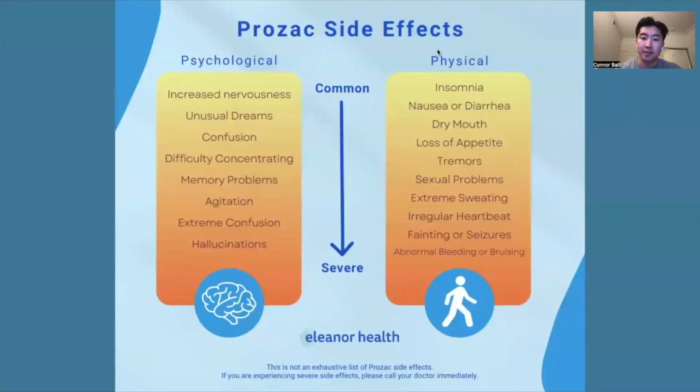Okay, that sounds good. Patients tend to experience side effects that can either be categorized as psychological or physical. The most common psychological side effects are increased nervousness, unusual dreams, and confusion, while the most severe are agitation, extreme confusion, and hallucinations. Common physical side effects are insomnia, nausea, diarrhea, and dry mouth, with the most severe being irregular heartbeat, fainting, seizures, and abnormal bleeding or bruising. Side effects such as anxiety and insomnia, as well as agitation, are thought to be due to the 5-HT2C receptor antagonism.